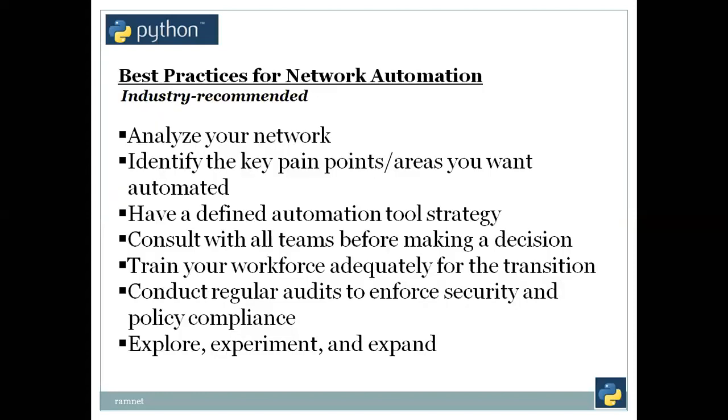So, best practices for network automation, industry recommended. Analyze your network first. Identify the key pain points, the areas you want to get automated. Everything cannot be automated, so we just need to include the devices which can come under the umbrella of automation. We need to figure that out and have a defined automation tool strategy. Which tool are we going to use, whether it will be applicable for all the boxes we have, as well as future boxes which we are going to buy and install, or open source devices when we try to integrate with Open vSwitch or something. So we need a defined automation tool strategy for that.